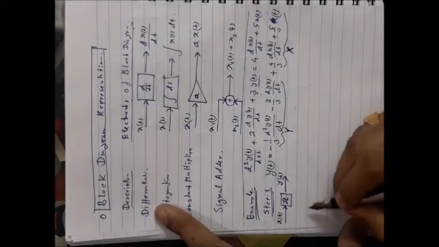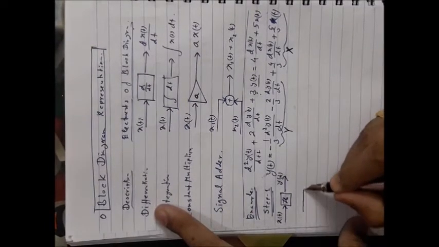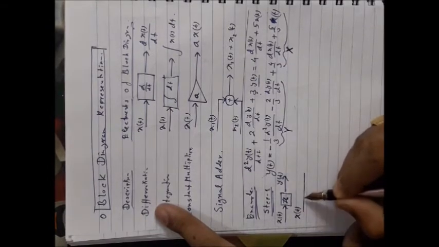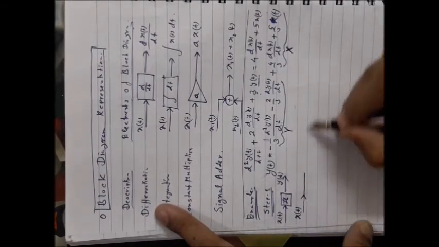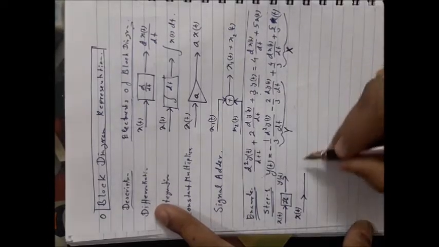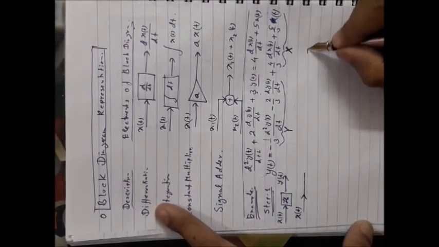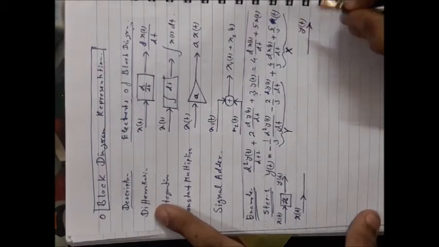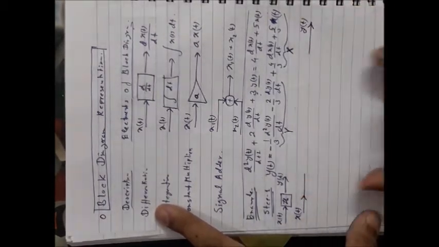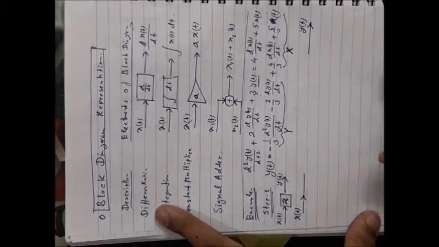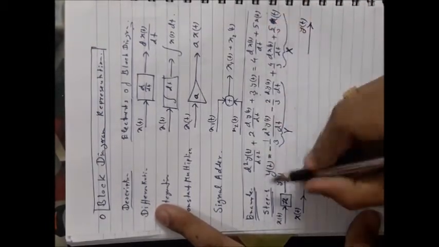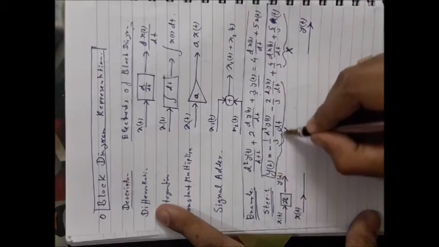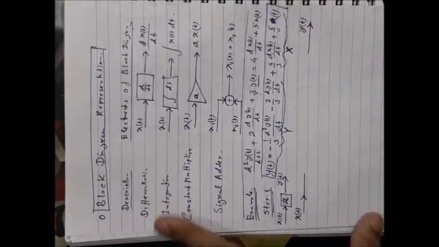That's why first draw at the left hand side, suppose you have xt as input, keep all other places empty in between, and at the right hand side it should be your output, and the entire block diagram should be in the middle. Okay, so by seeing this equation, you have to draw your block diagram.